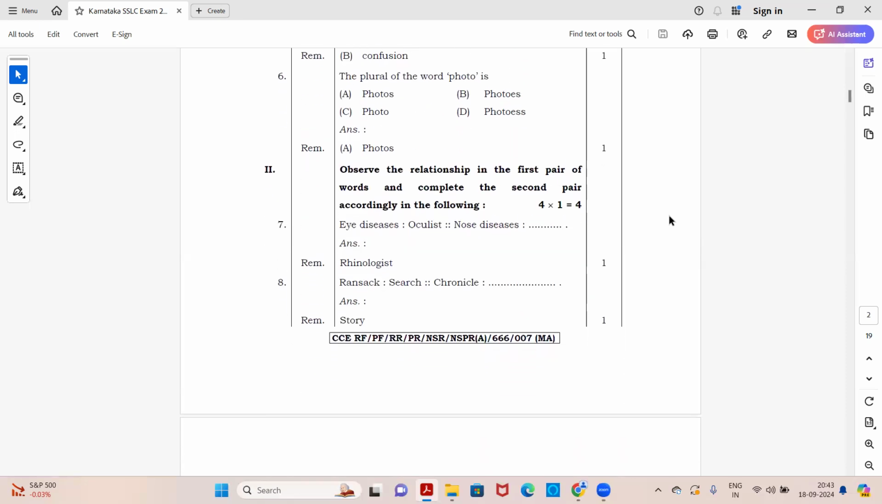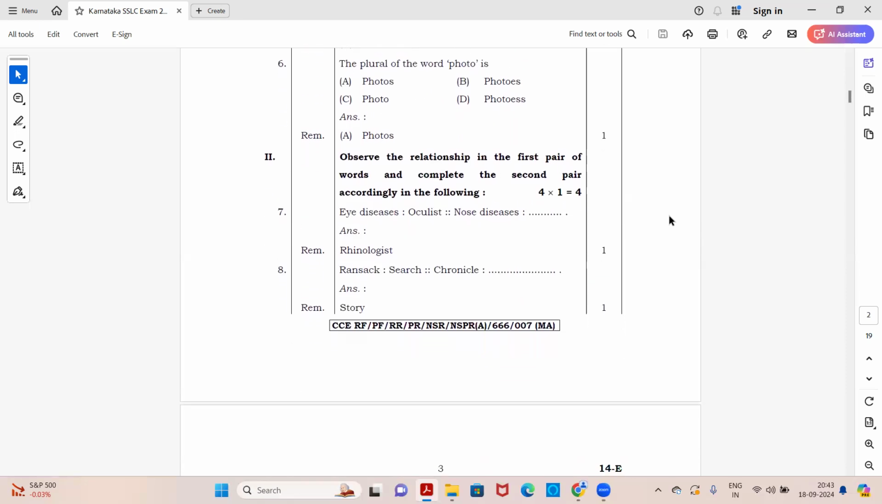Sixth question, the plural of the word photo is photos, photo or photos. You have spelling errors also, so you have to be very careful in selecting the right option. And here the answer is option A, photos. So here we end with our first main, which was all grammar questions.